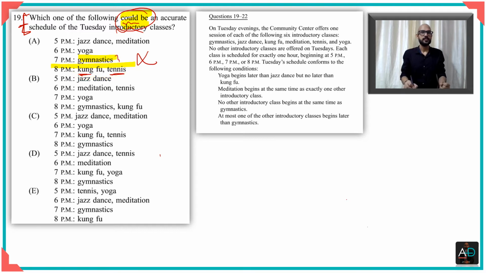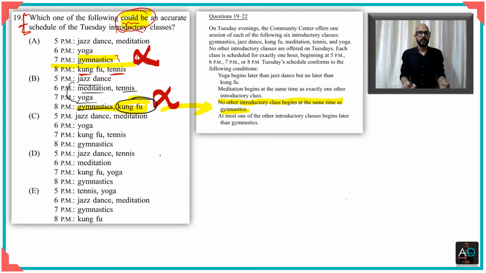Option B reads as jazz dance. Okay, that works. Meditation and tennis, that works. There's yoga. Yoga is after jazz, that works. There's gymnastics, okay. And here you see, this one is a mistake. Why? Because you saw that no other introductory class begins at the same time as gymnastics. Here Kung Fu is beginning along with gymnastics, and therefore I will eliminate option B as well. Okay, so we've eliminated A, we've eliminated B.